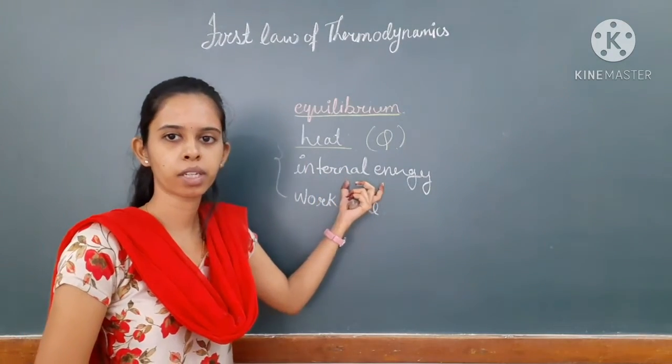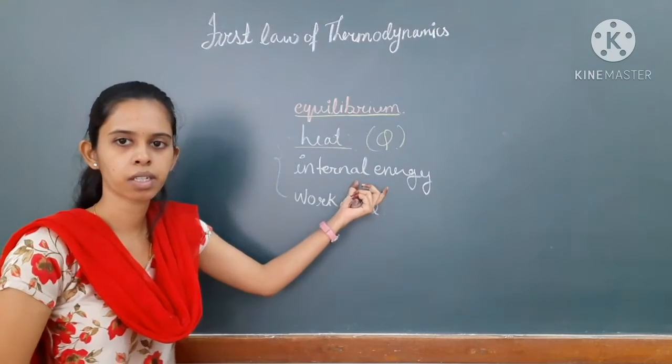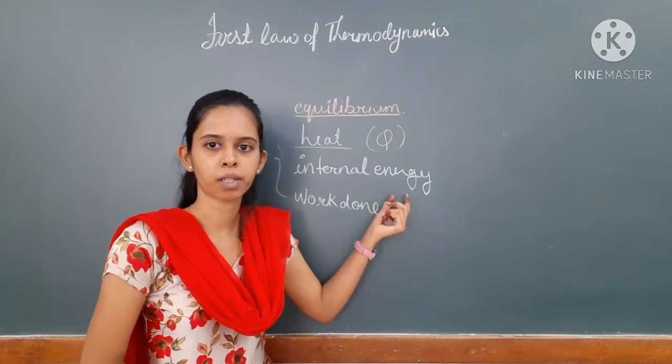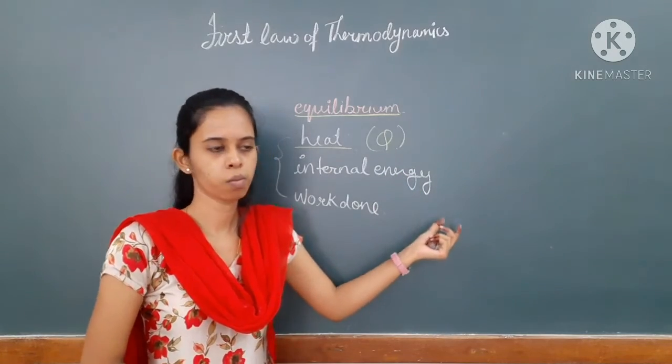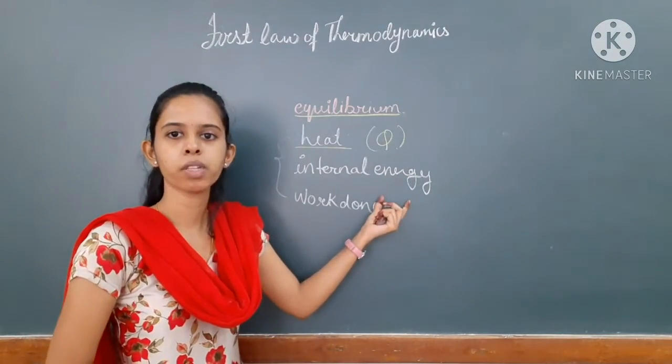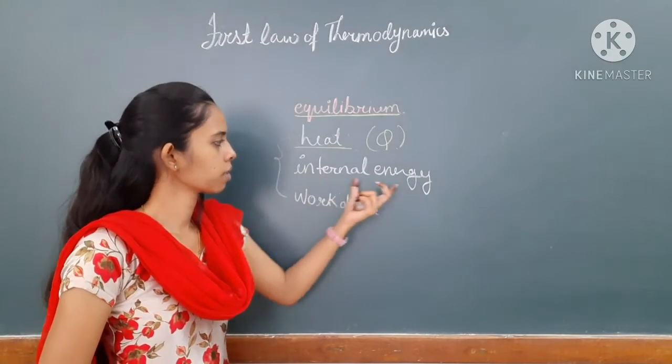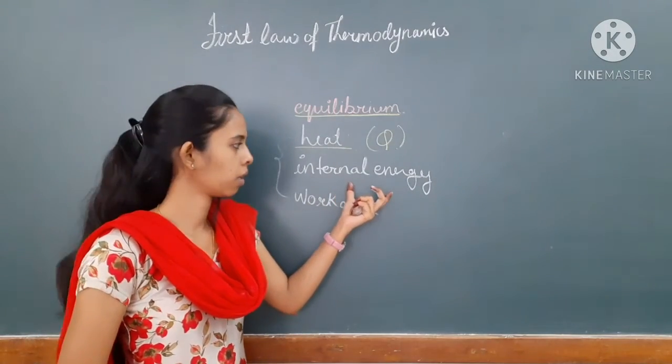Heat, internal energy. Now we have seen about the internal energy. What is internal energy? It is nothing but the energy which is associated with the random disordered motion of the molecules. The molecules of the system will have some energy with it, right? So this type of energy is called as internal energy.